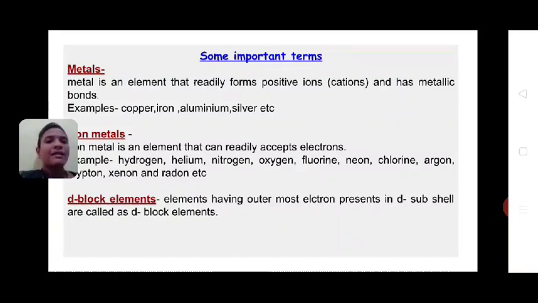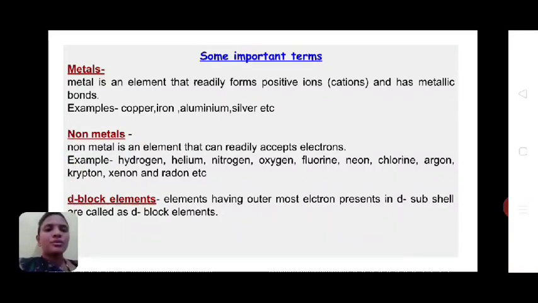So metals are substances which lose electrons easily to form cations. That's why we can say a metal is an element which can lose electrons easily. Some examples of metals are copper, iron, aluminium, silver, etc.